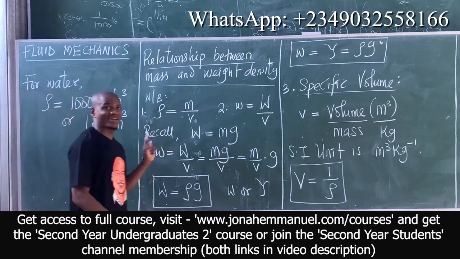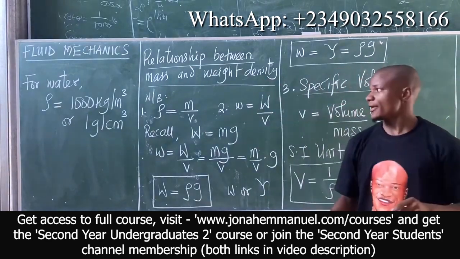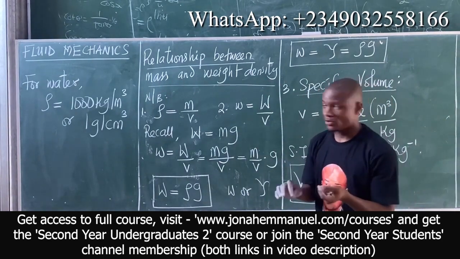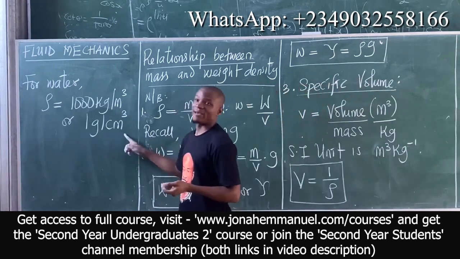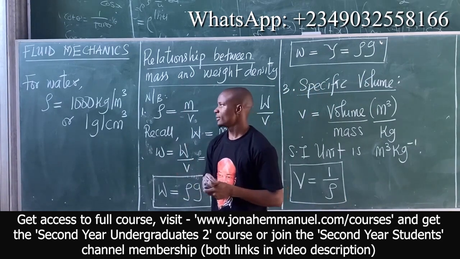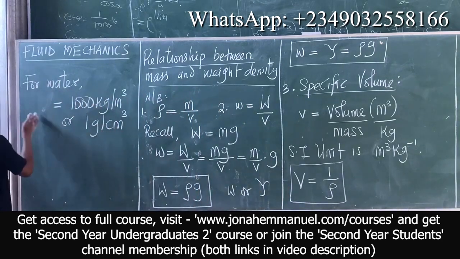Please, I cannot stress this enough. The mass density of water is 1000 when you're talking about kilogram and meter cube. When you're talking about gram and cm cube, it becomes 1. Very important. So let's call this rho water.